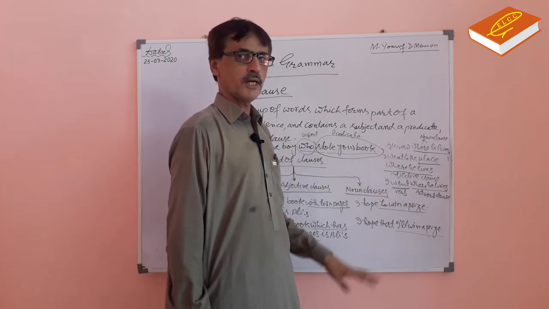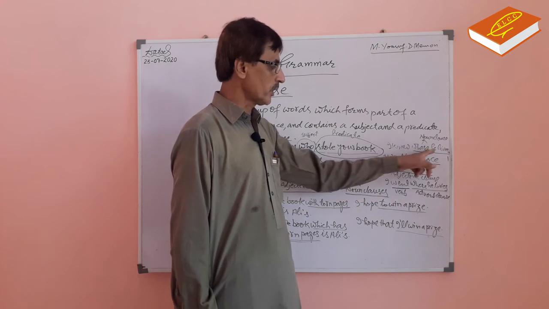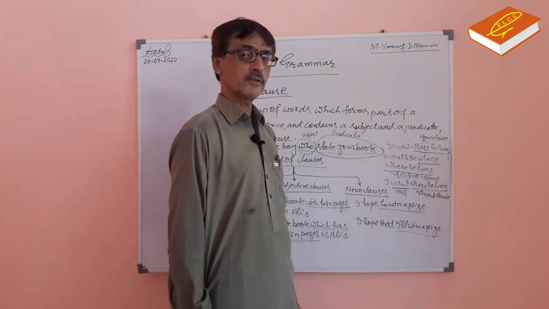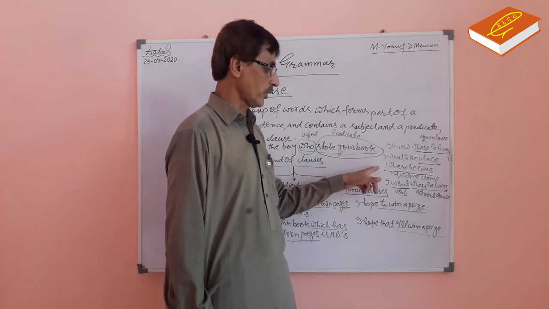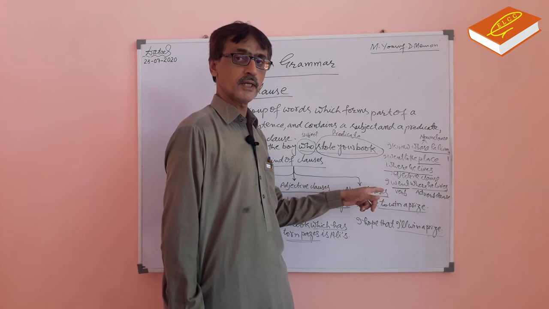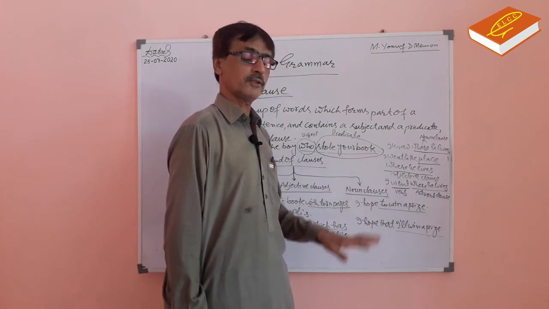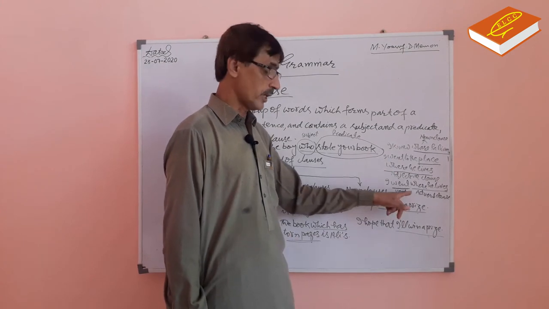The same clause has been used in all these three sentences: where he lives, where he lives, where he lives. But in the first sentence, where he lives functions as a noun, so it is a noun clause. In the second sentence, it functions as an adjective, so it is an adjective clause. And in the third sentence, it functions as an adverb, so it is an adverb clause.